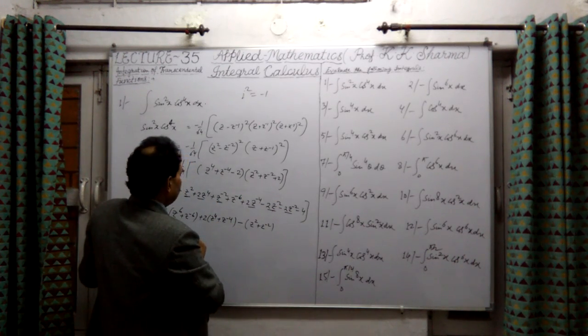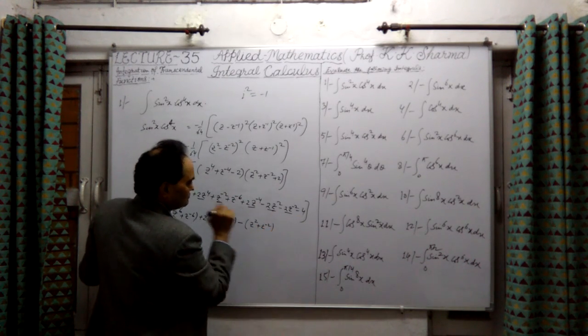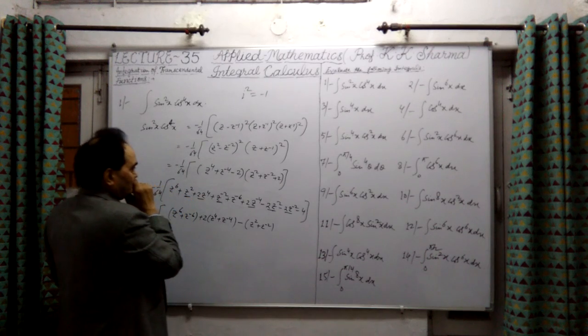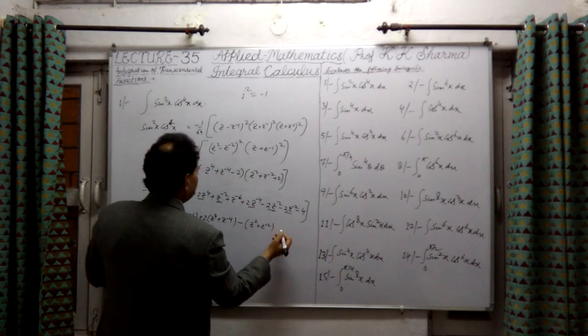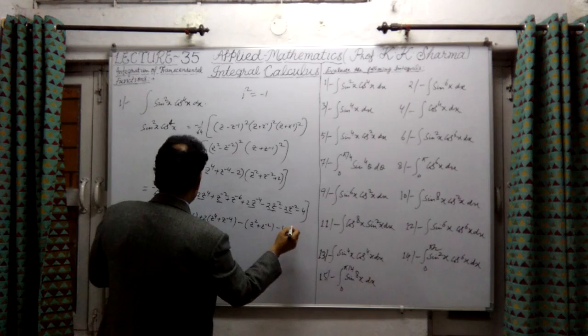Now, next thing, what is the numerical value? We have obtained only -4. So this is -4 here.